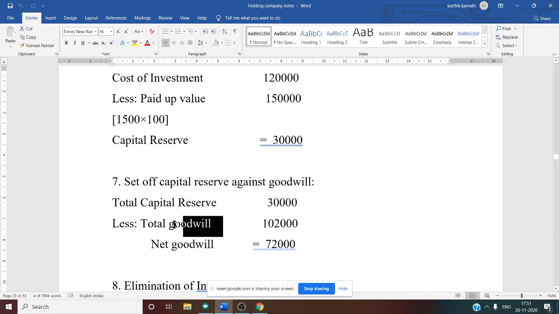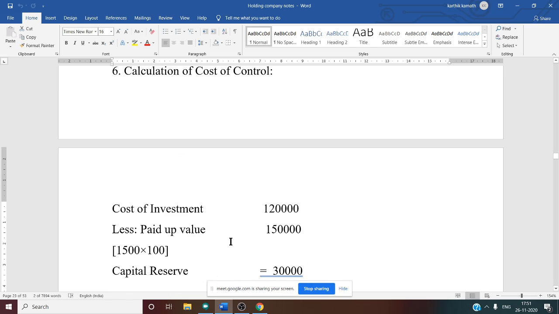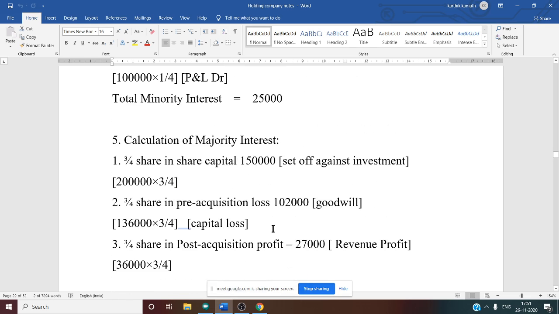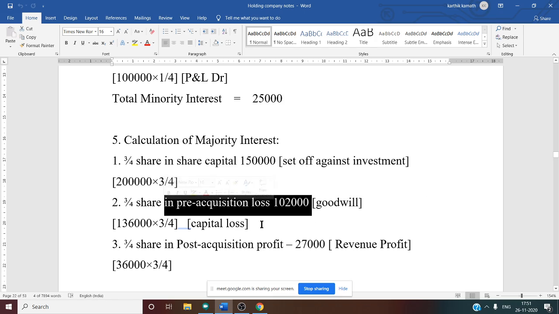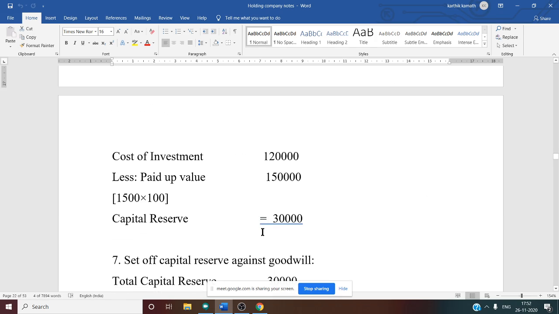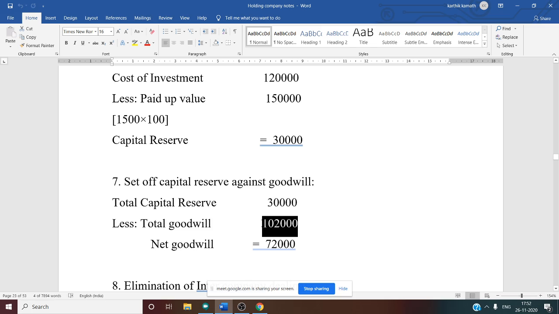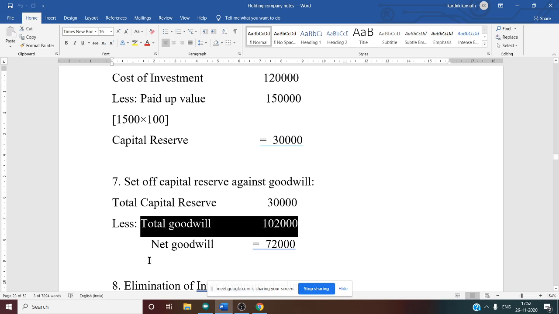From this you have to deduct total goodwill. Total goodwill, how to deduct? Now total goodwill you can get by seeing the majority interest working note. There you have written the pre-acquisition loss goodwill. So our total goodwill answer is 1,02,000. Same amount you have to write here, less total goodwill 1,02,000. Why are we doing this setting off?